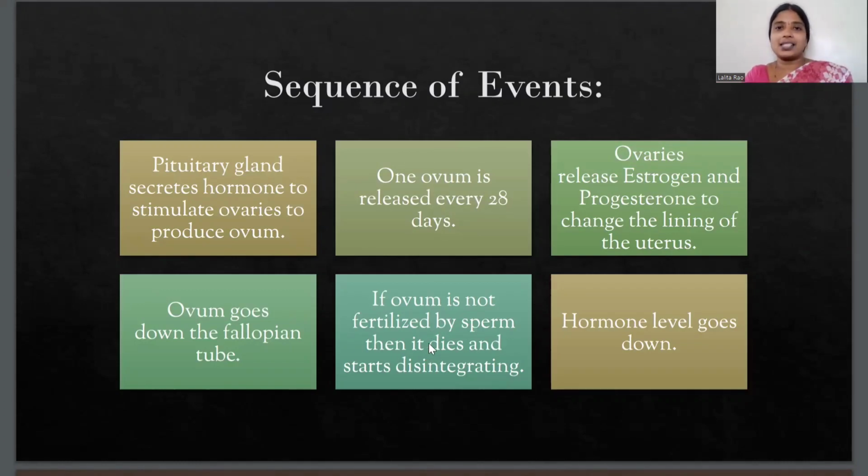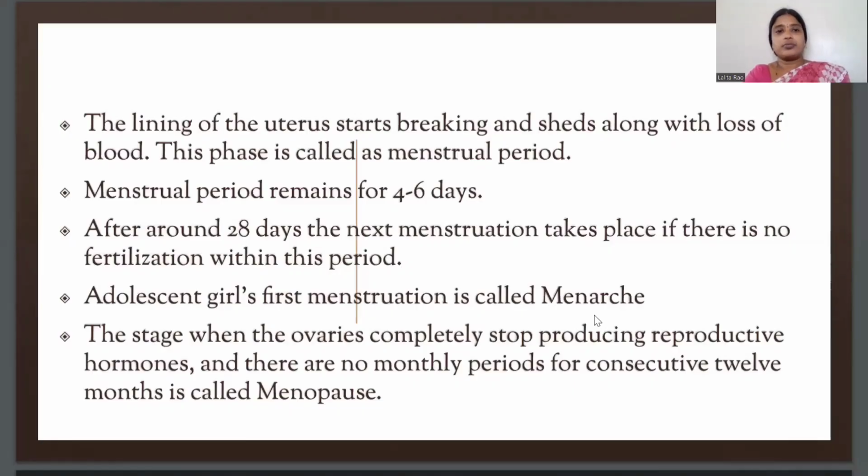So when it breaks, it also brings out blood along with it, and then the hormone level goes down and the menstrual period starts. The lining of the uterus starts breaking and sheds along with the loss of blood, and this phase is called the menstrual period. It remains for how long? It remains for 4 to 6 days. And then again after 28 days, the next menstruation takes place if there is no fertilization within this period.